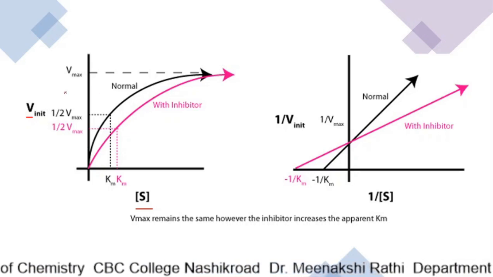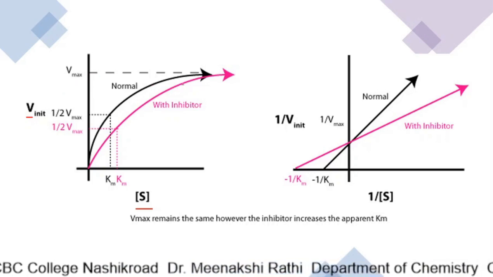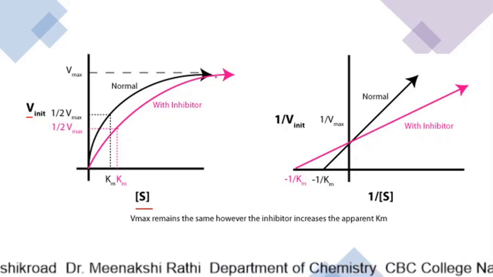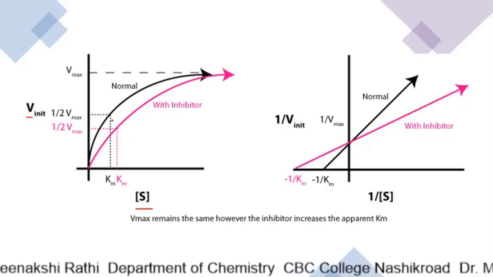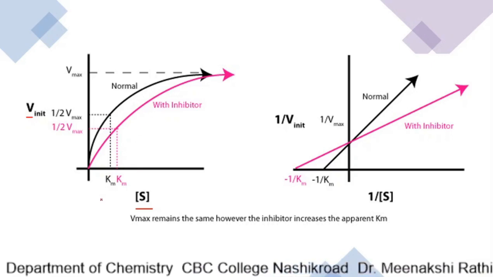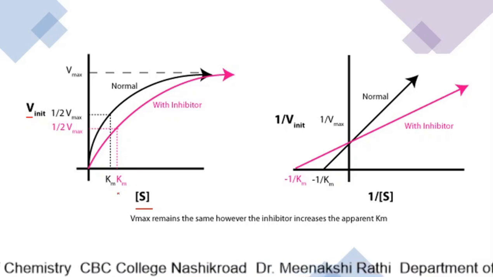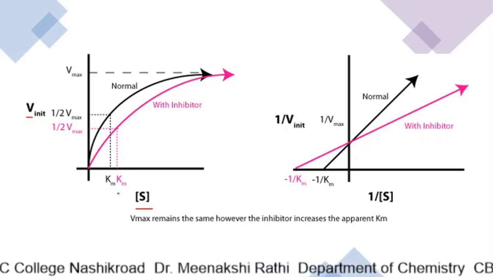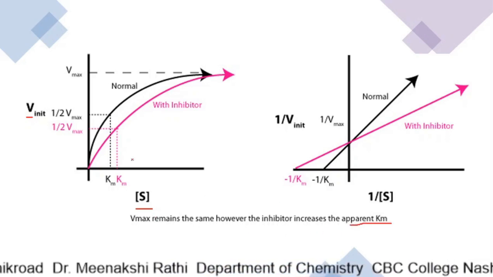Here we can see that for both reactions, Vmax is the same. For competitive inhibition, Vmax is unchanged, but the value of Km is increased. When inhibitor is there, the value of Km is increased. That means Vmax remains the same, however the inhibitor increases the apparent Km value.